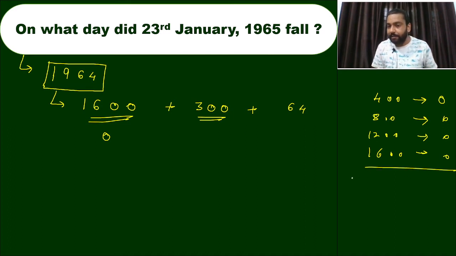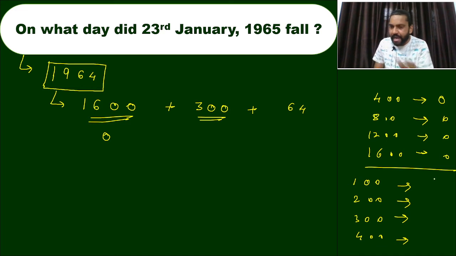For 300, how can I find out? 100, 200, 300, and 400. In 100 years we have how many odd days? That is 5. In 200 years, that is 3. In 300 years, that is 1. And in 400 years we have 0 odd days. So we have to apply this one. For 300 years, 1 odd day, so we put 1 here.